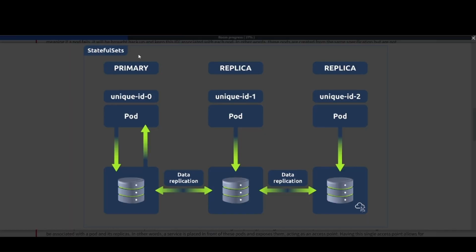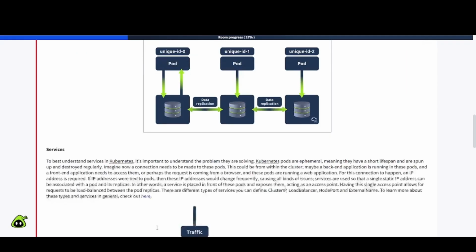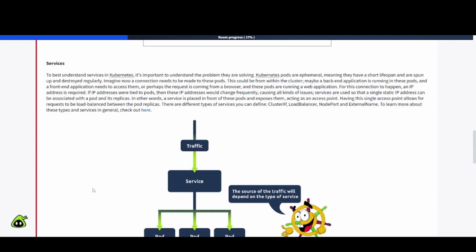So this is the stateful sets. We got primary over here, so it has that unique ID. There's the pod, and we have the replica, unique ID number 1 pod going here. You have the data replication going on down below here, and you have the other replica over here. All right. So this is a lot of information to wrap your heads around.